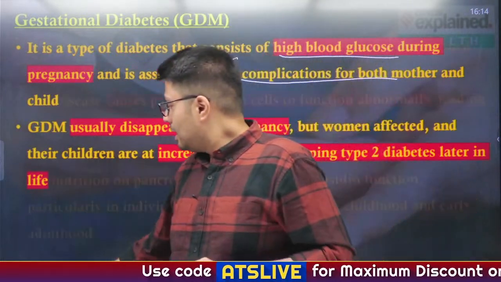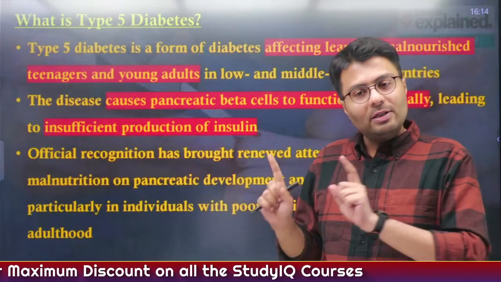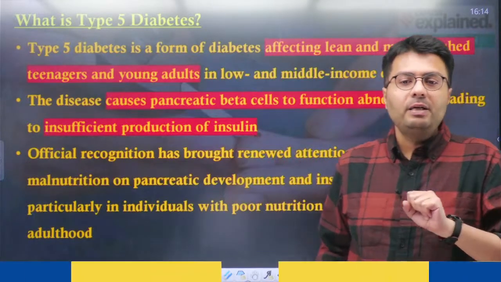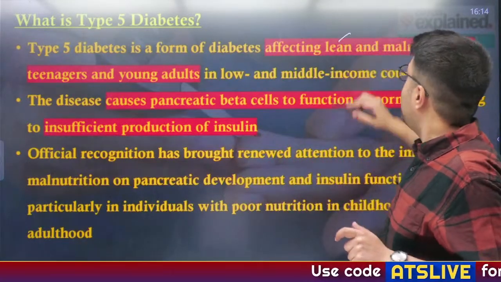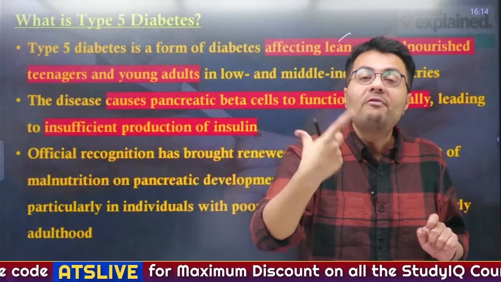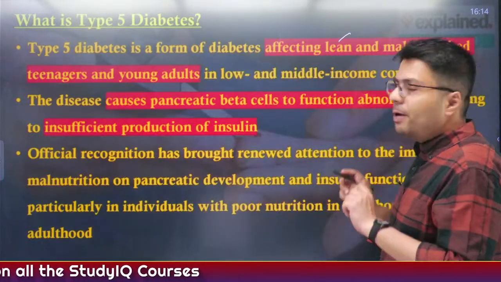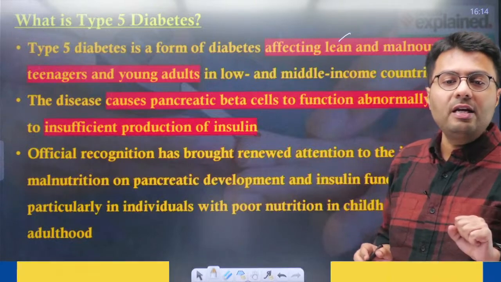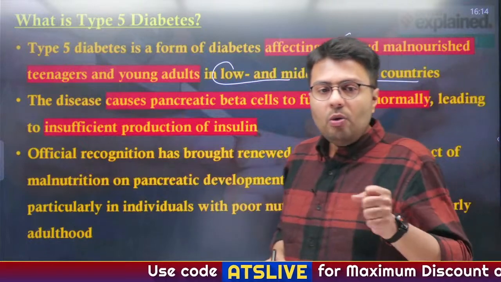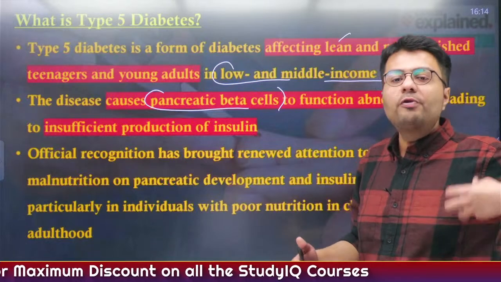Okay. Now, let us come back to type 5 diabetes. Don't worry, there is no type 3 or type 4 diabetes. So, this is type 5 diabetes, which is the subject of our discussion today. Type 5 diabetes is a disease which usually affects lean and malnourished teenagers. On one hand, we understood type 2 diabetes affects people who have high weight or who are not used to physical activity. Whereas type 5 diabetes affects people who are very thin or lean, or malnourished teenagers and even young adults who mostly live in low and middle income countries. The disease causes pancreatic beta cells to function abnormally, therefore it leads to insufficient production of insulin.